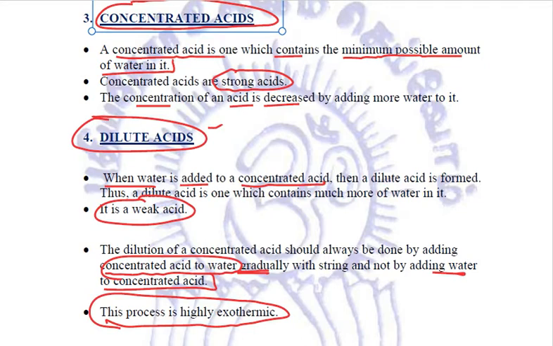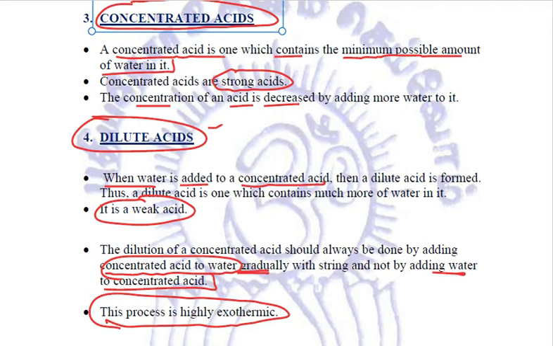So if we add acid to water, then the heat generated will be absorbed by water. But if we do the other way round, if we add water to the acids, then in that case, being highly exothermic, the heat generated will be absorbed by the acid and it may explode.